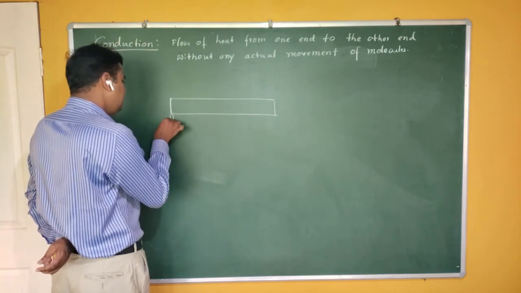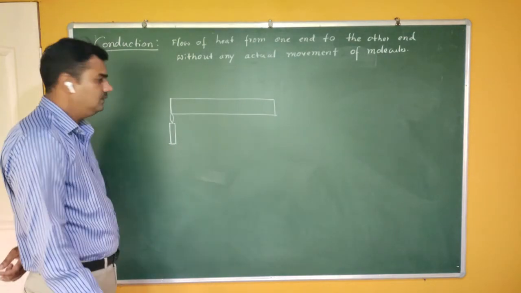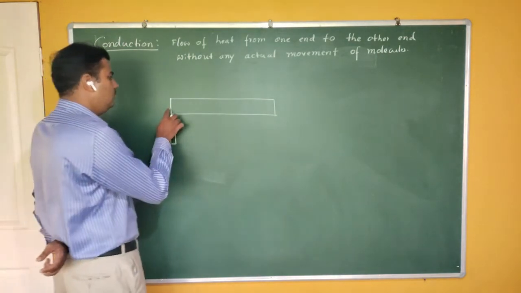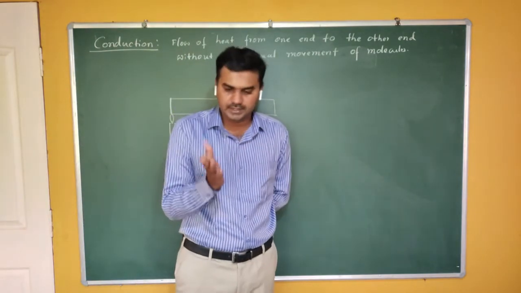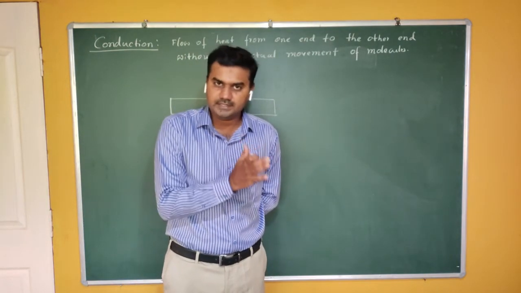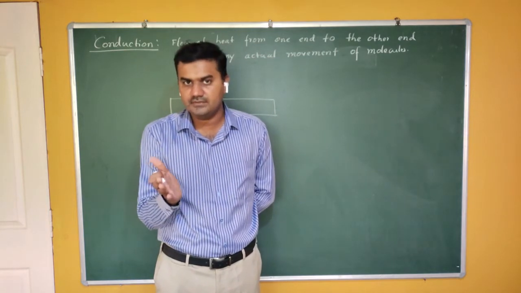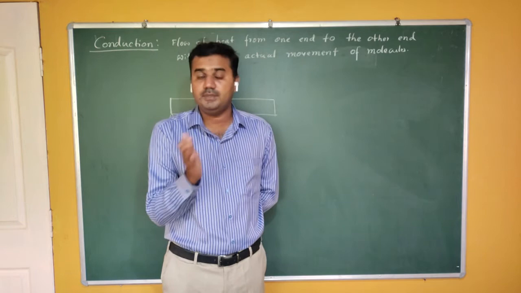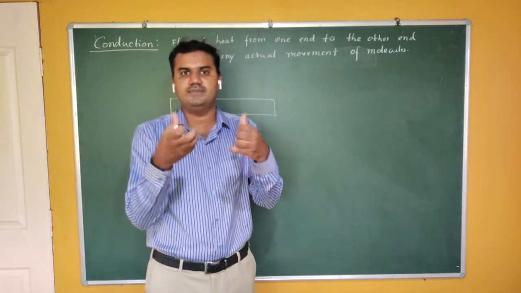If we heat one end of the metallic rod, you observe that heat flows from one end to the other end. Heat flows from one end to the other only when there is some temperature difference. Heat is nothing but a flow of energy from one point to another by virtue of temperature difference. That means there should be a temperature difference.